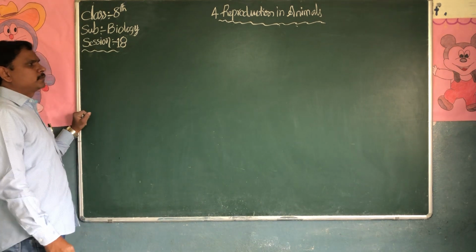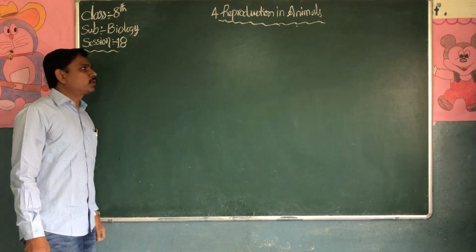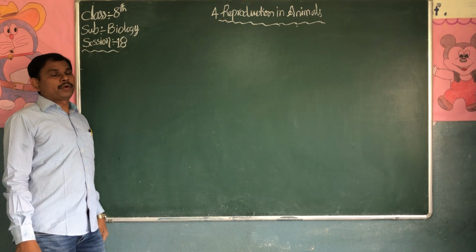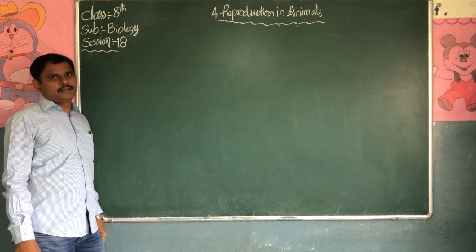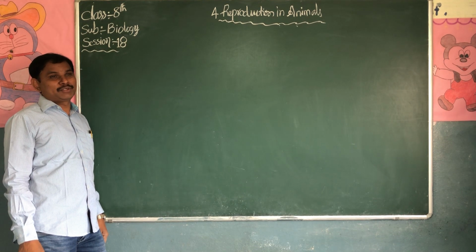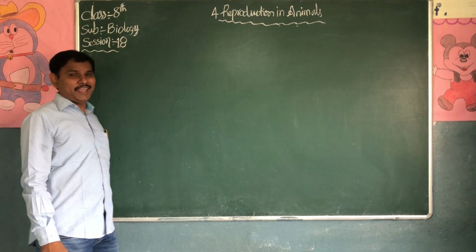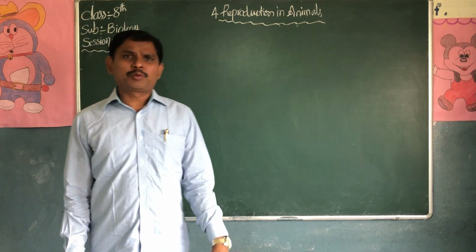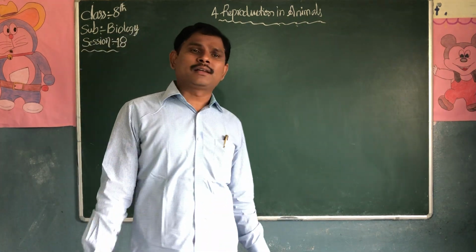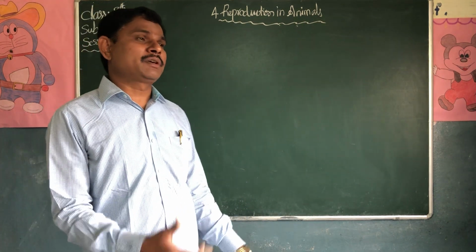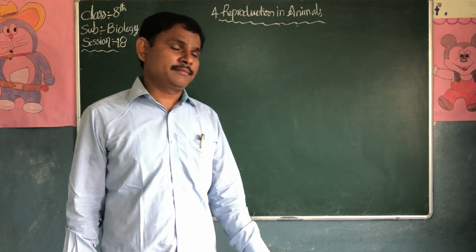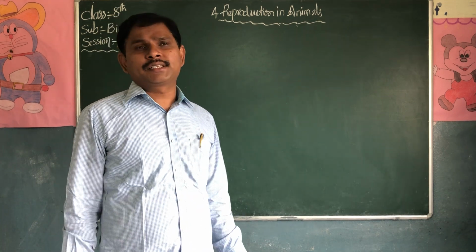Hi students, we are discussing the fourth unit, that is reproduction in animals. Without reproduction there is no future generation. So what is reproduction? In plants, how the reproduction will take place; in animals, how reproduction will take place. In the last class we discussed